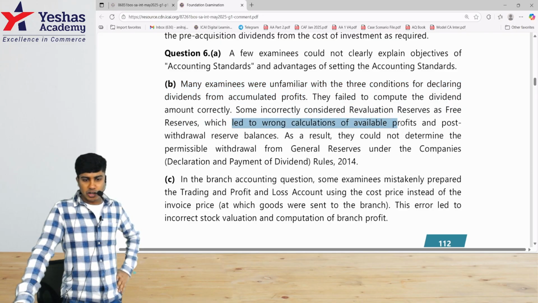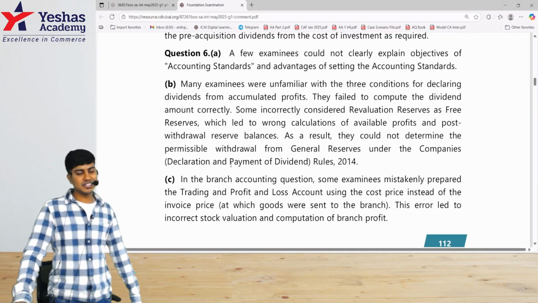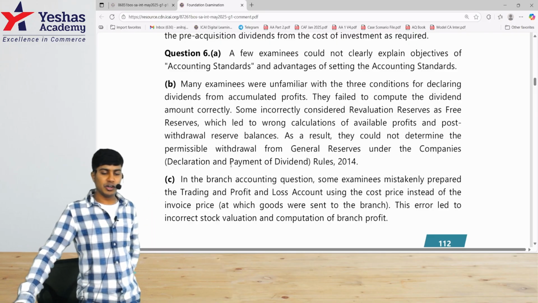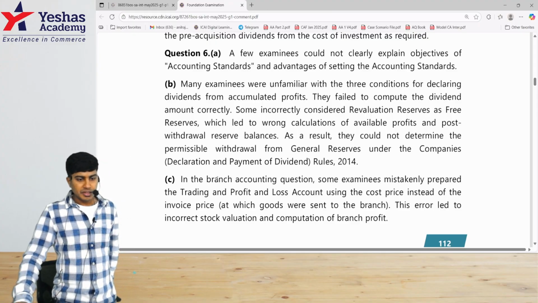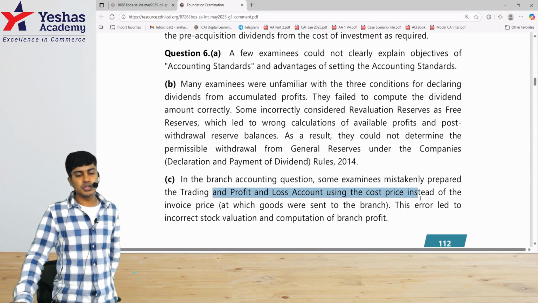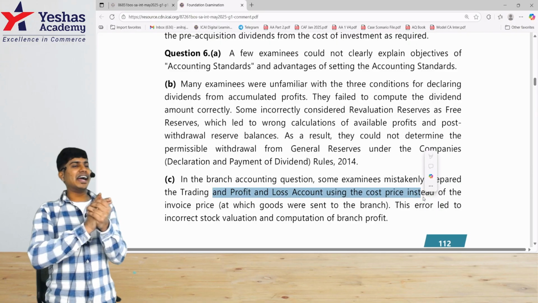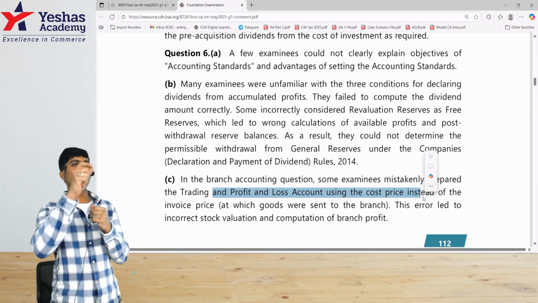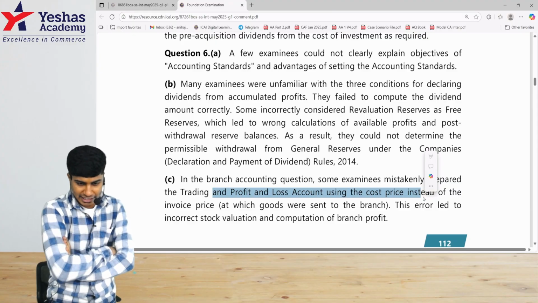Which led to wrong calculations of available profits, post withdrawal reserve balance. As a result, they could not determine the permissible withdrawal as per general reserves under the Declaration and Payment of Dividend Rules 2014. Last one, 6C. In branch accounting question, some examinees mistakenly prepared trading and P&L account using cost price. We were supposed to write invoice price and then we were supposed to eliminate the loading amount on that to find the cost price. Some of them have straight away written the cost price and that became an error.